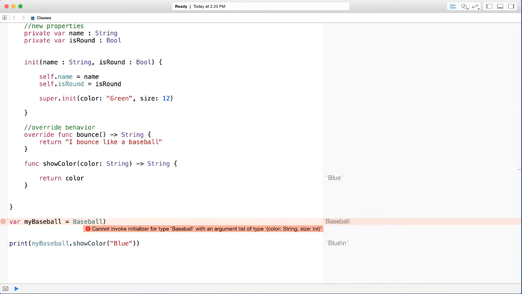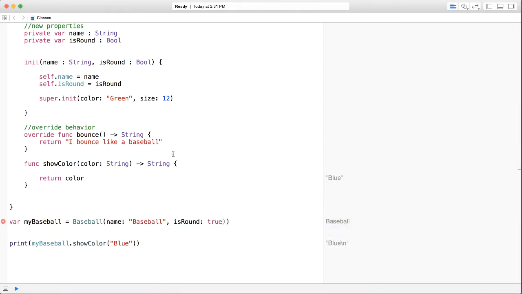We're going to say open parentheses, and right when you open parentheses, it gives you the correct parameters or arguments you need to pass. In this case, name, so say tab, let's say baseball, and is round, let's say true. Okay, because again, it has to be a Boolean, so true or false. There we go. Now we have my baseball object instantiated correctly.